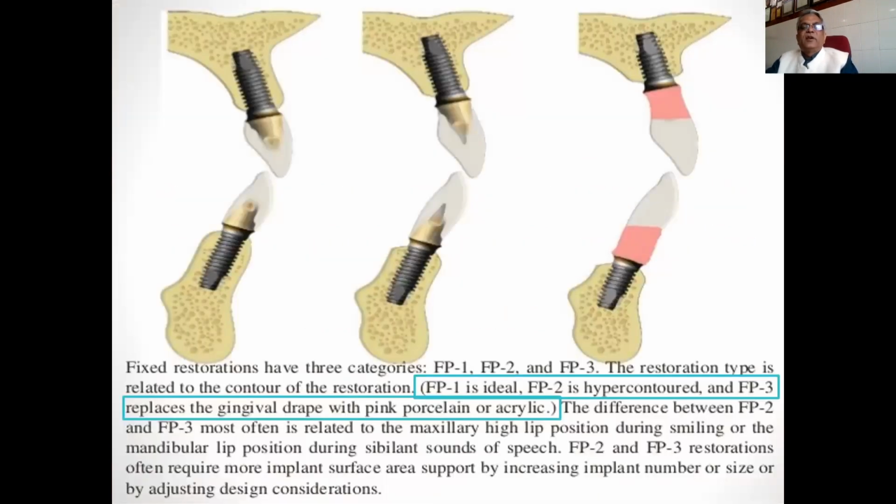For fixed restoration, we have 3 categories: FP1, FP2, and FP3. The restoration type is related to the contour of the restoration. FP1 is ideal, FP2 is hypocontour, and FP3 replaces the gingival tissue with pink porcelain or acrylic. The difference between FP2 and FP3 is most often related to the maxillary high lip position during smiling, the mandibular lip position, and during sibilant sounds of speech. FP2 and FP3 restorations often require more implant surface area, supported by increasing implant number or size or by adjusting design considerations. Can you get it?